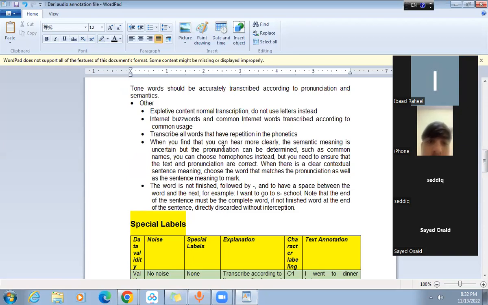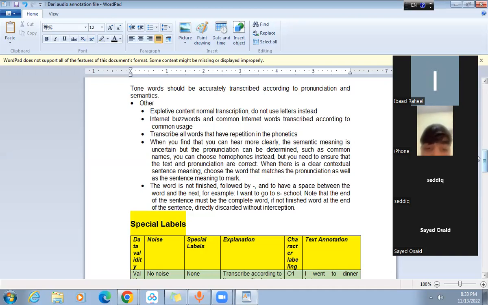Okay, when you can hear more clearly, the semantic meaning is uncertain, but the pronunciation can be determined, such as common names, you can choose homophones instead, but you need to ensure that the text and the pronunciation are correct. When there is a clear contextual sentence meaning, choose the word that matches the pronunciation as well as the sentence meaning. So that's a very, very rare case. For this, there is no need of any homophones, and the audios which we will be receiving are very much clear. So there will be no case for the homophones.